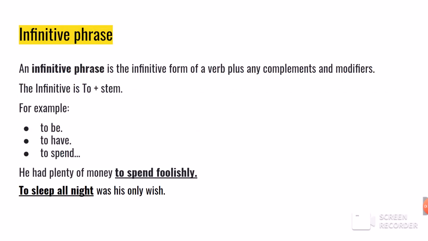Infinitive phrase. An infinitive phrase is the infinitive form of a verb plus any complements and modifiers. The infinitive is to plus stem. For example, to be, to have, to spend. He had plenty of money to spend foolishly. To sleep all night was his only wish.